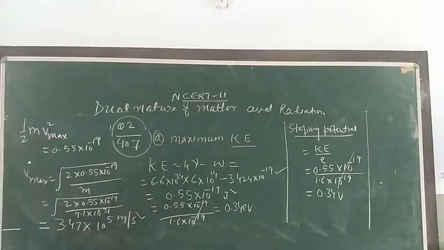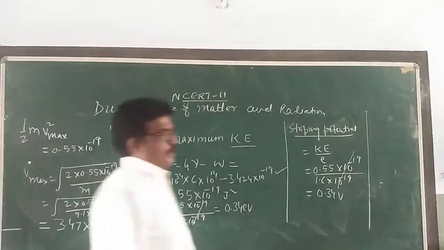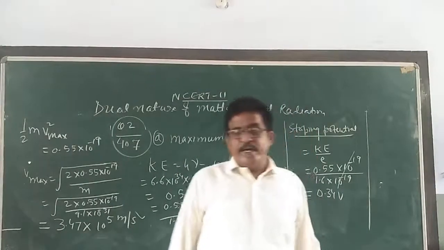This is the velocity, or speed. So that is 3.47 into 10 to the power 5 meter per second. Is it clear? Write down this.